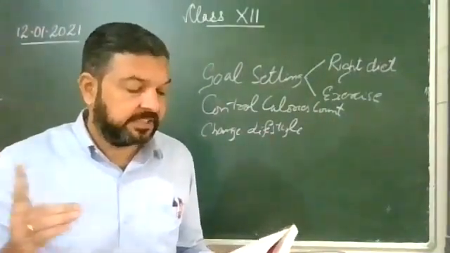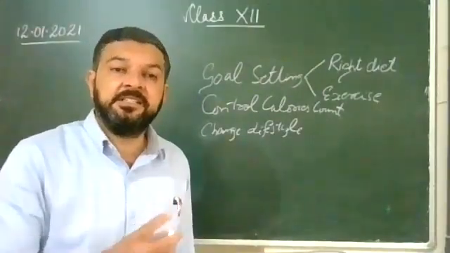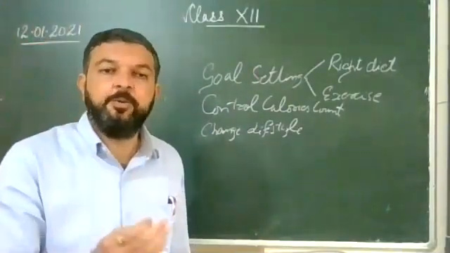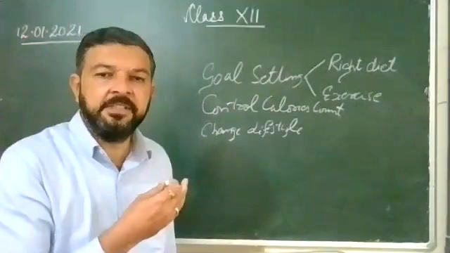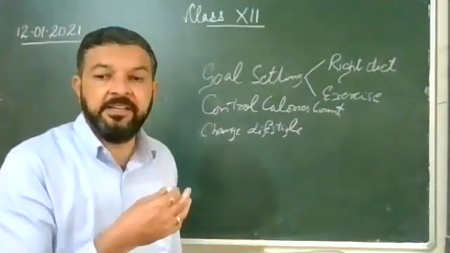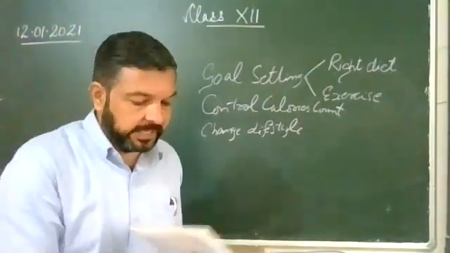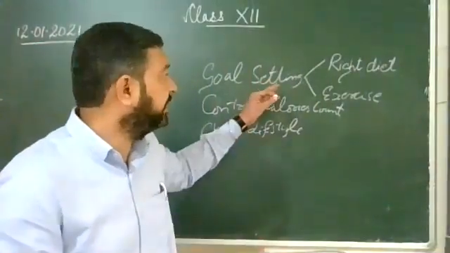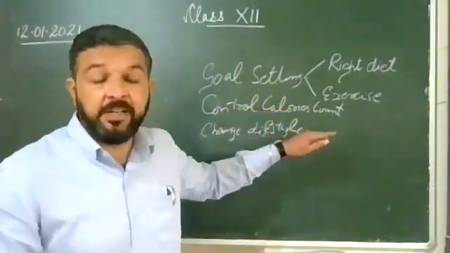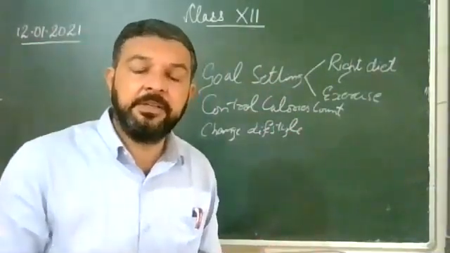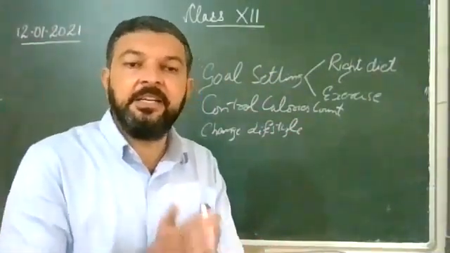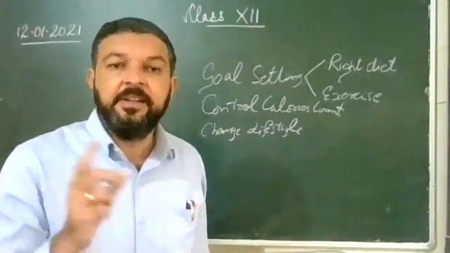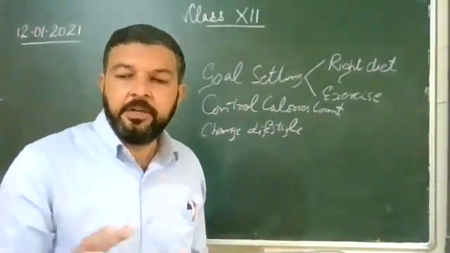Try the stairs. Suppose you are living in a flat and want to go to the second or third floor, try using the stairs. So these are some of the precautions by which you can move in a healthy way. Dear students, these are some of the factors by which we can maintain weight: goal setting, controlling calories, if you are above the ideal cut 100 calories daily, change your lifestyle for the better, and health is wealth.